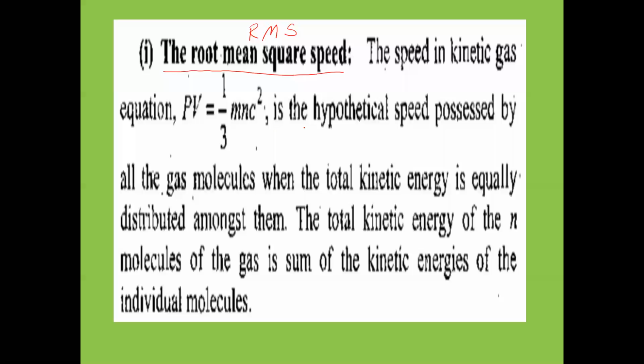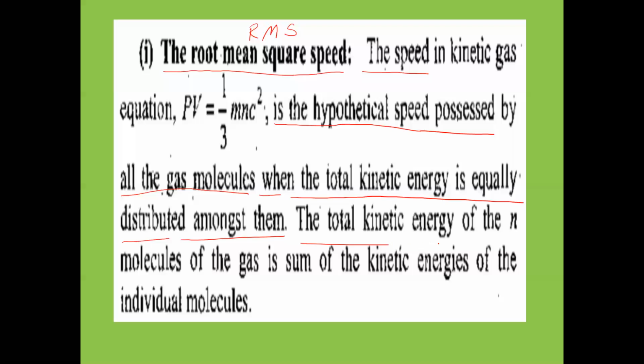The RMS speed is the hypothetical speed possessed by all the gas molecules when the total kinetic energy is equally distributed amongst the gas molecules.